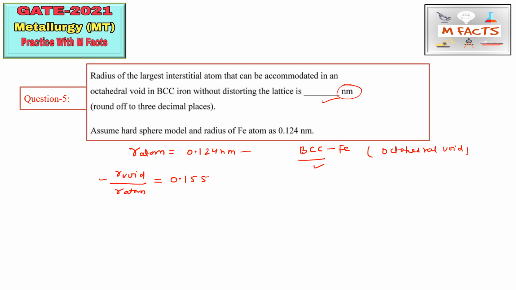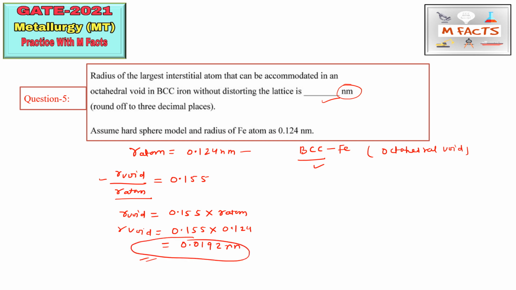R void is equal to 0.155 multiplied by R atom, and R atom is given here, that is 0.124 in nanometers. So we will get the answer in nanometers, that is 0.0192 nanometers. This is the answer of this question.